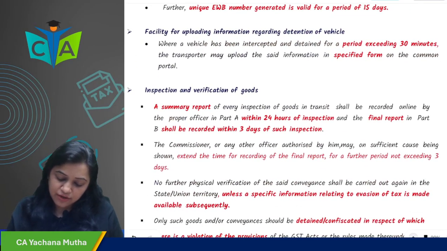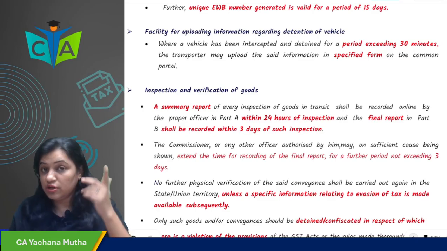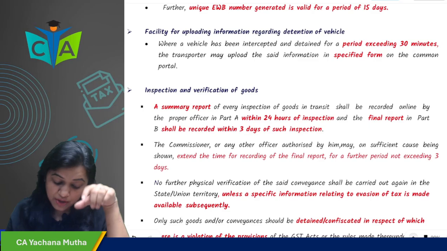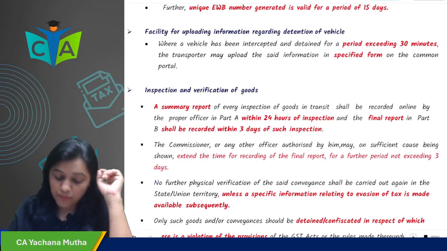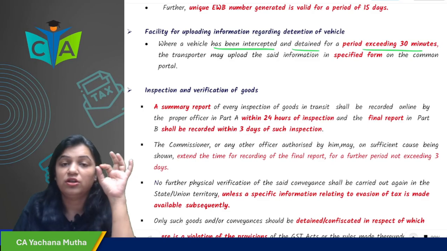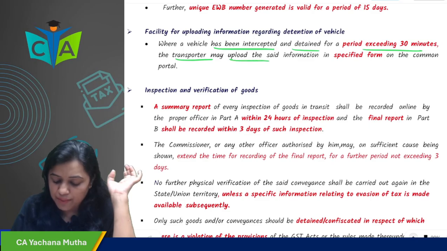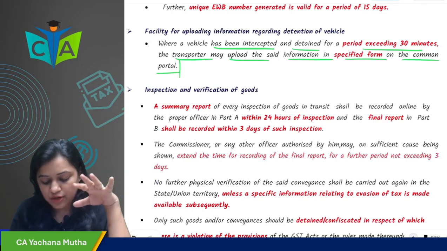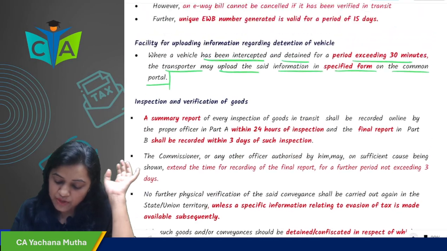Then, the facility for uploading information regarding detention of vehicle. Now, the officer has detained your vehicle for more than 30 minutes. Then what can you do? You have the facility to upload this information in the form. Where a vehicle has been intercepted and detained for a period exceeding 30 minutes, the transporter may upload the said information in the specified form on the common portal.